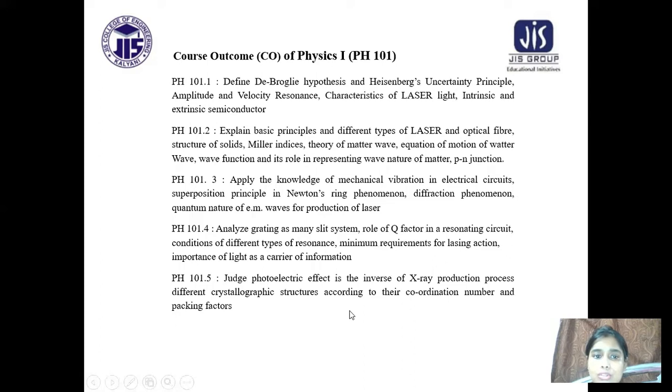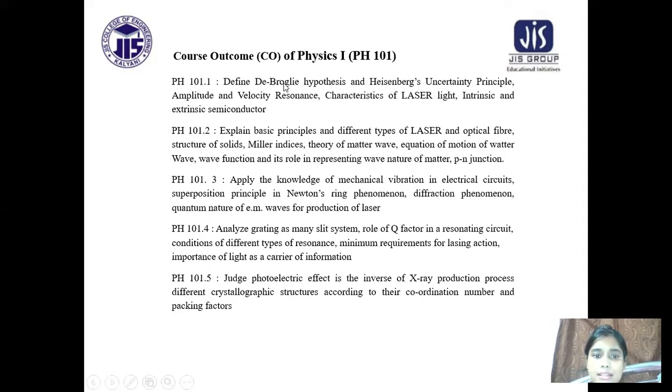This is the course outcome of Physics 1, PH101.1, and here PH101.2, 3, 4 and 5. 5 course outcomes are there.